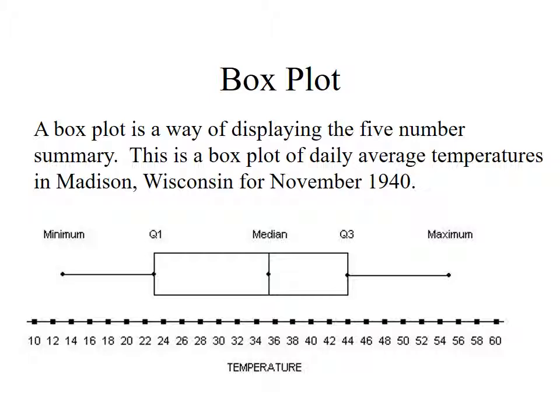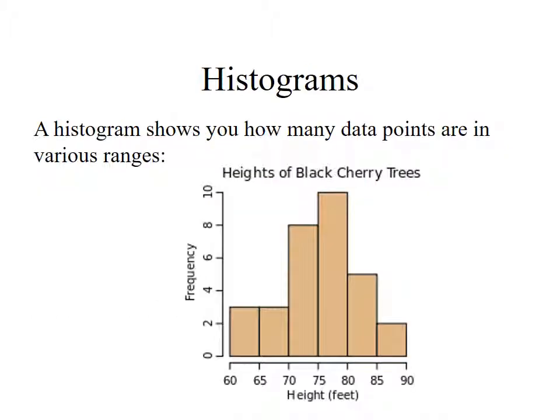The third quartile looks to be 44. So 3/4 of all days were colder than 44, and 1/4 of all days were warmer than 44. So just by looking at a box plot, I can get a pretty good sense of how the data is organized without having to read all the different numbers.